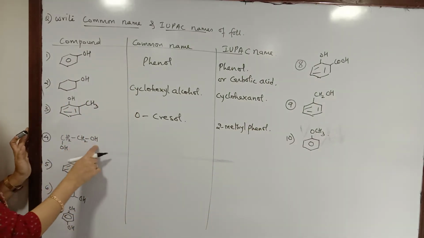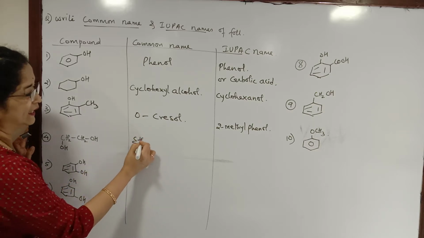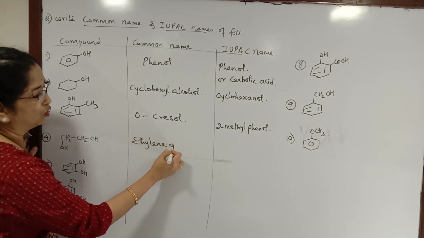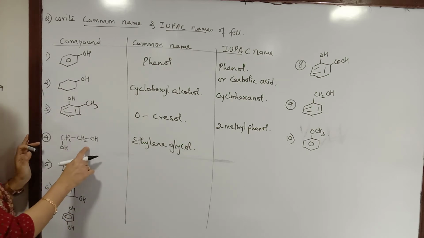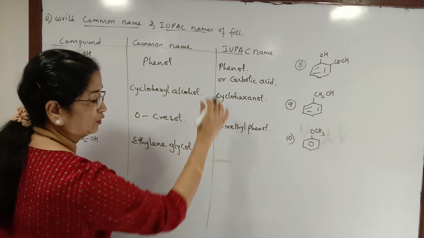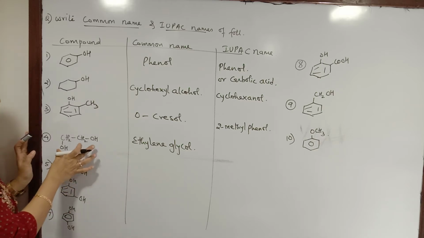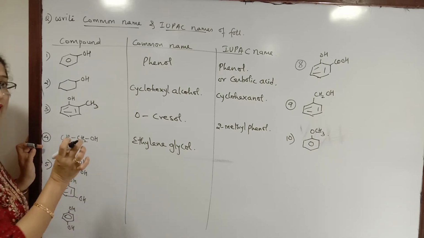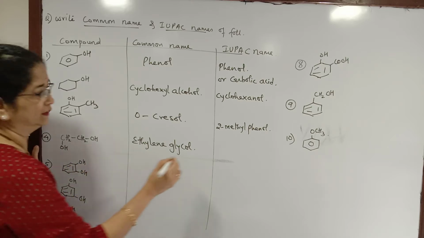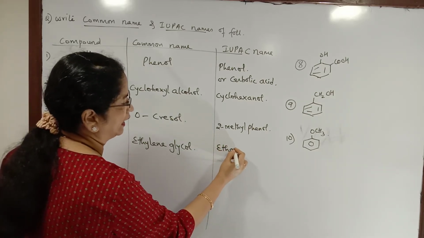In this case there are 2 OH groups. This is ethylene glycol. If I have to write the name of the diol, because there are 2 OH groups, it's a dihydroxy compound, then we name the alkane with 2 carbon atoms, and that is ethane.